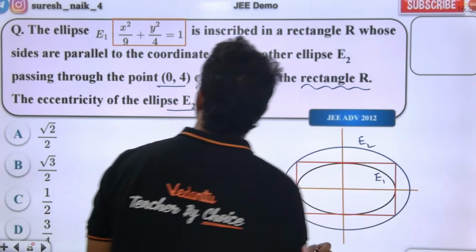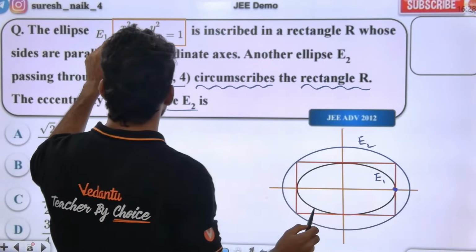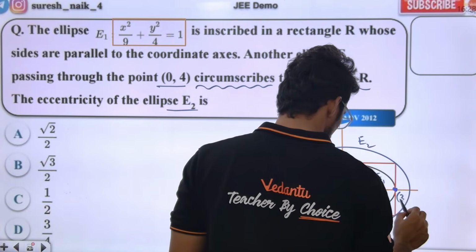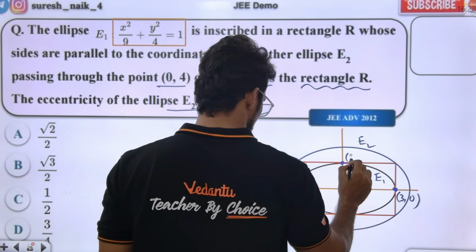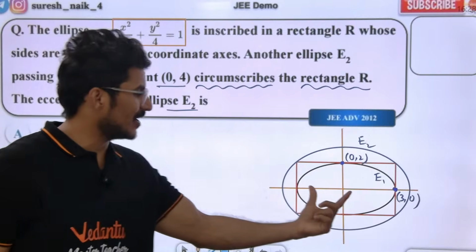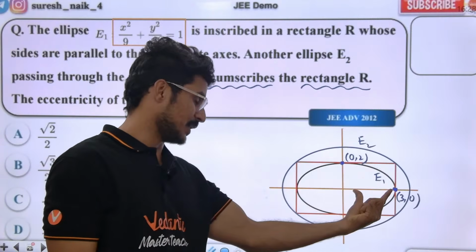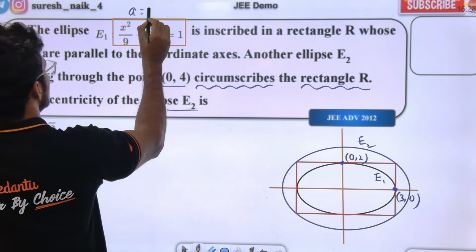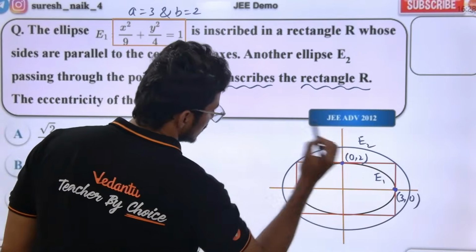Your value is (a, 0), right? So a value is 3, which is (3, 0). What is this point? (0, 2). A value is 3, B value is 4. This A value is the vertex of the ellipse. So the vertices of the ellipse are (a, 0) and (-a, 0). Here A value is 3 and B value is 2. So (0, b) and (a, 0).